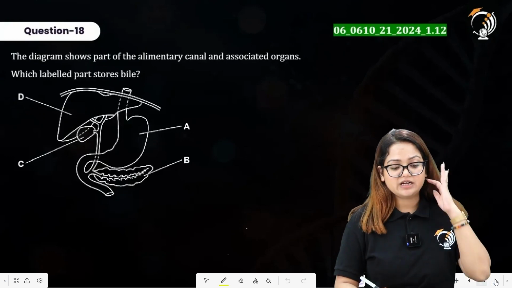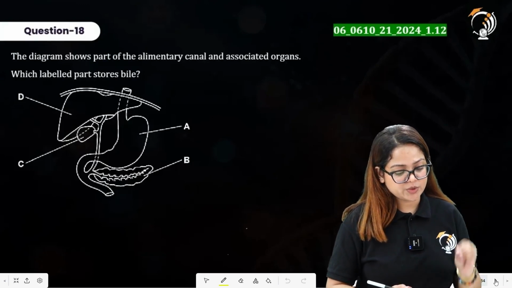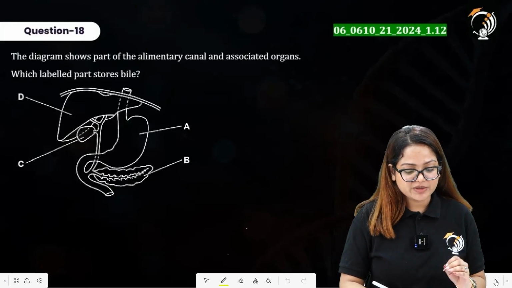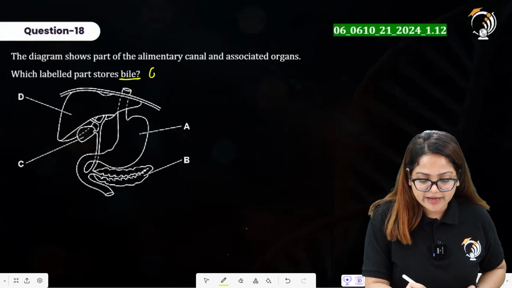Alright. Question number 18 here says the diagram shows part of alimentary canal and associated organs. Which labeled part stores bile? So as I already told you, there will be one question coming from the diagrammatic representation. So you have to mark here the structure which is storing the bile. Now bile is stored by gallbladder.